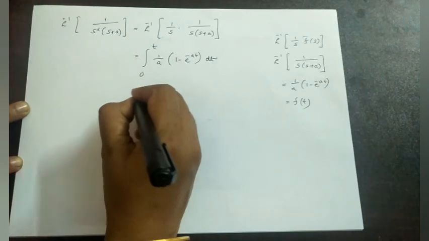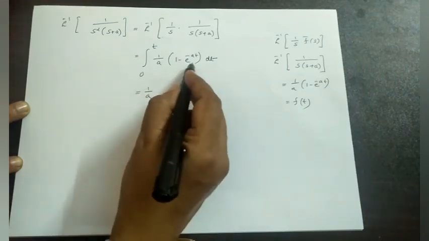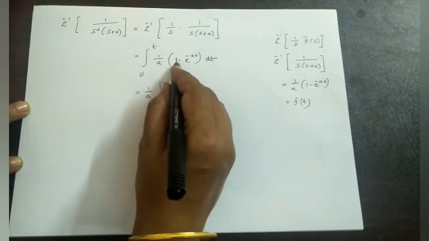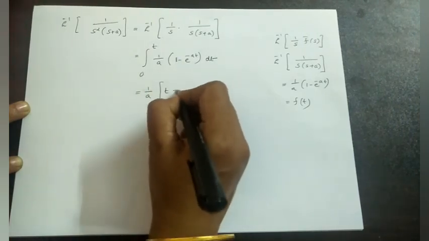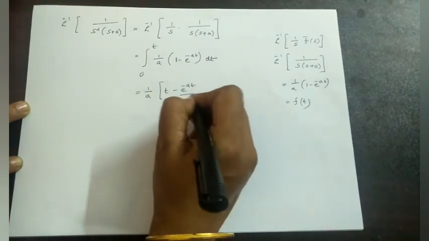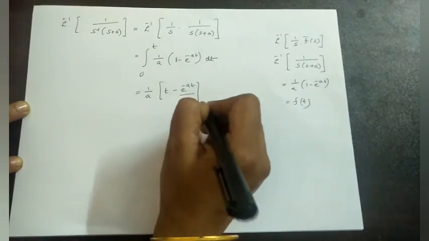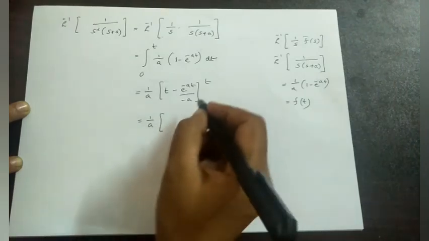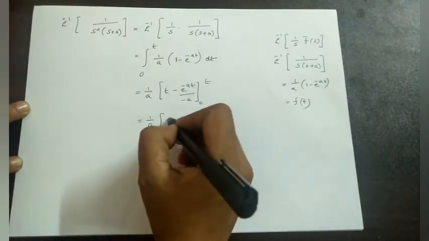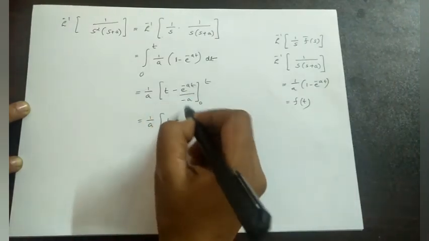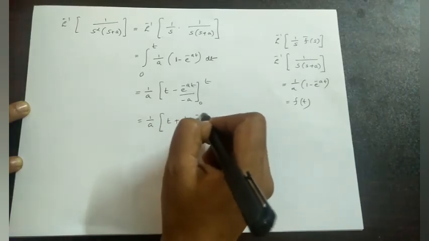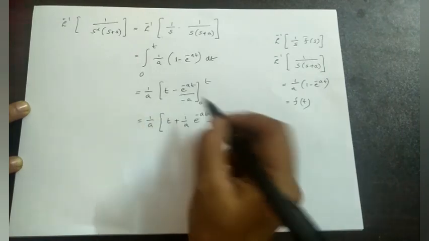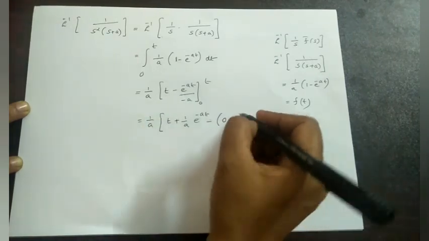Okay, 1 by a is a constant. Now integrating this term with respect to t, we have first 1 with respect to t is t minus e raised to minus at divided by minus a, limit from 0 to t. That is equal to 1 by a, put t equal to t, that is t plus 1 by a e raised to minus at. Then minus lower limit, applying lower limit, we will get 0 first, for the first term.